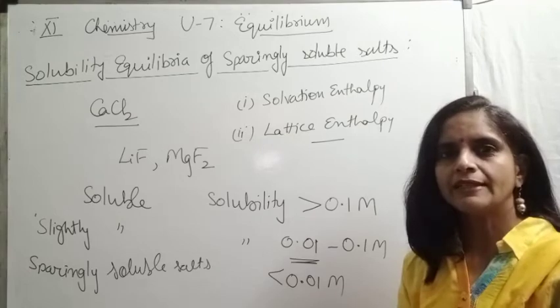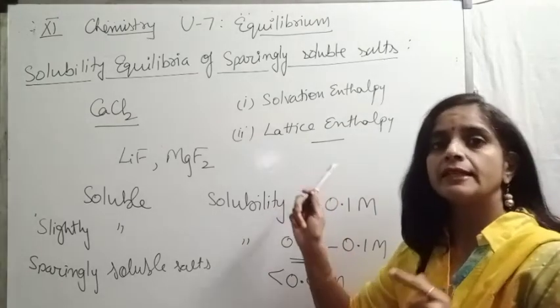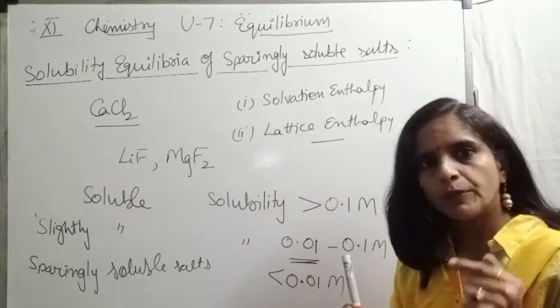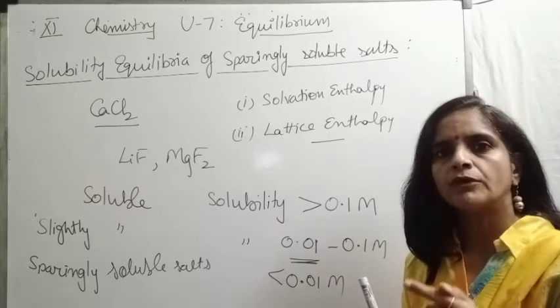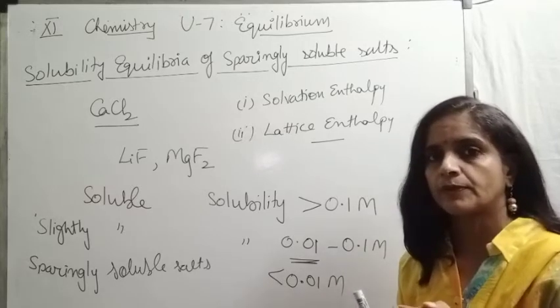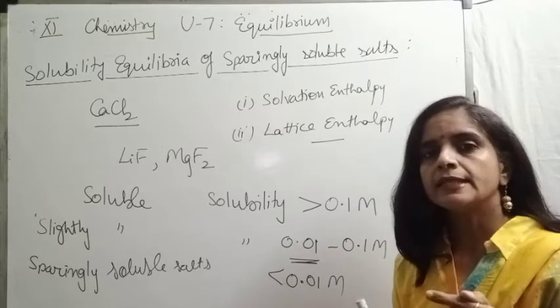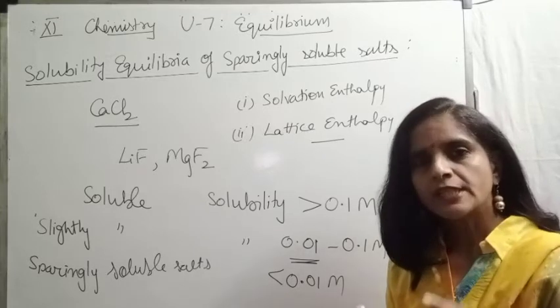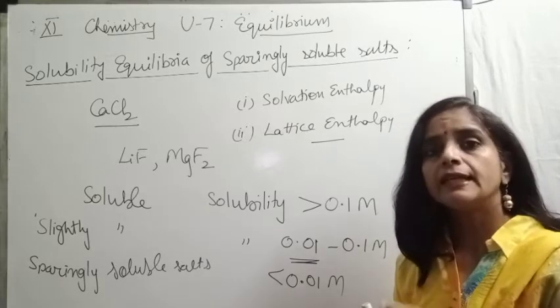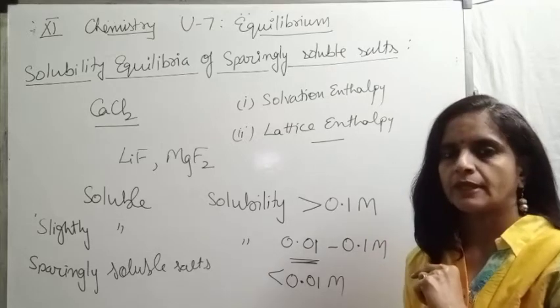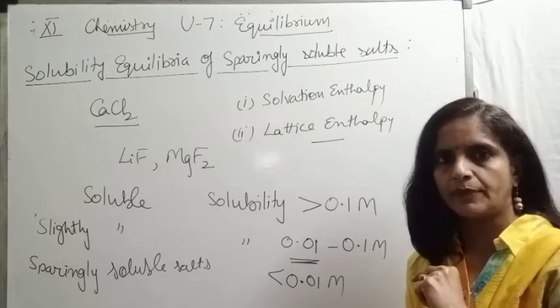Listen again, I am repeating. Amount of energy required to break 1 mole of ionic solid into its constituent ions in gaseous state. That is termed lattice enthalpy.